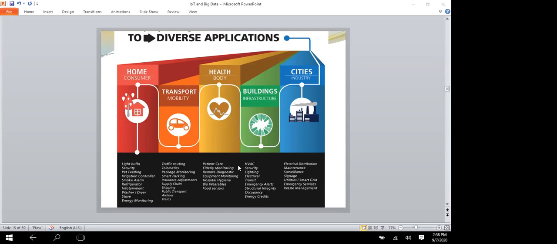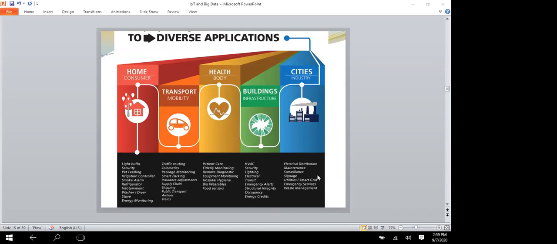And patient care, elderly monitoring, remote diagnostic equipment monitoring, hospital hygiene, wearables, food sensors, like that it can be used. And building side also: HVAC, security, lighting, electrical, transit, emergency alert, structural integrity, occupancy, and energy credits.